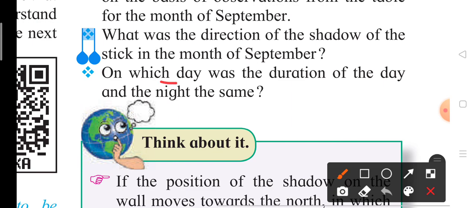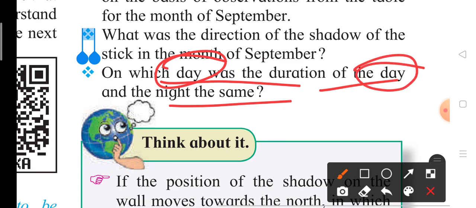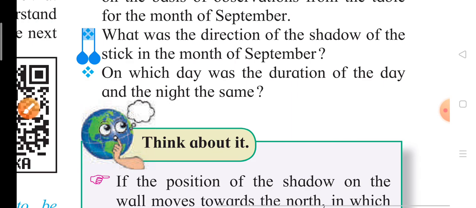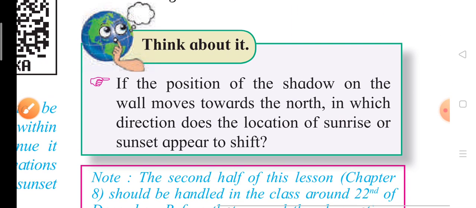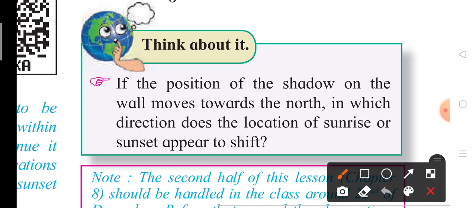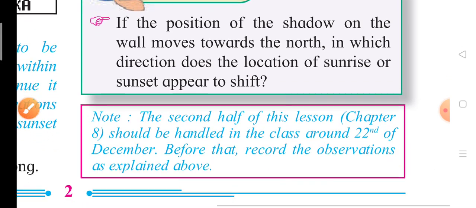On which day was the duration of the day and the night the same? You should also note on which day the day and night durations are the same. Now think about it. If the position of the shadow on the wall moves towards the north, in which direction does the location of the sunrise or sunset appear to shift?